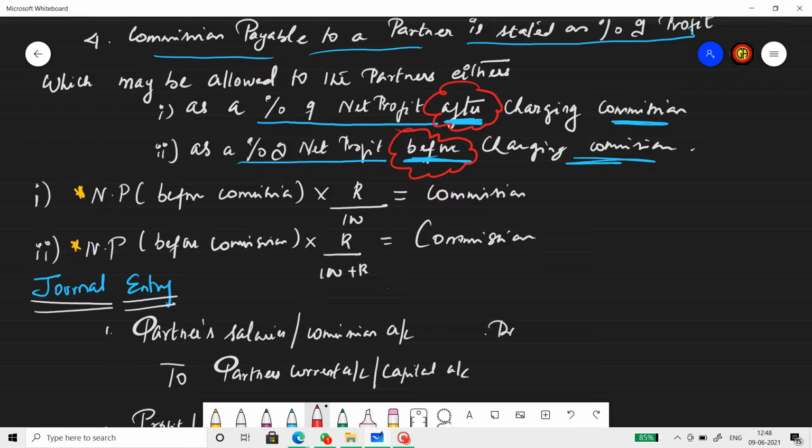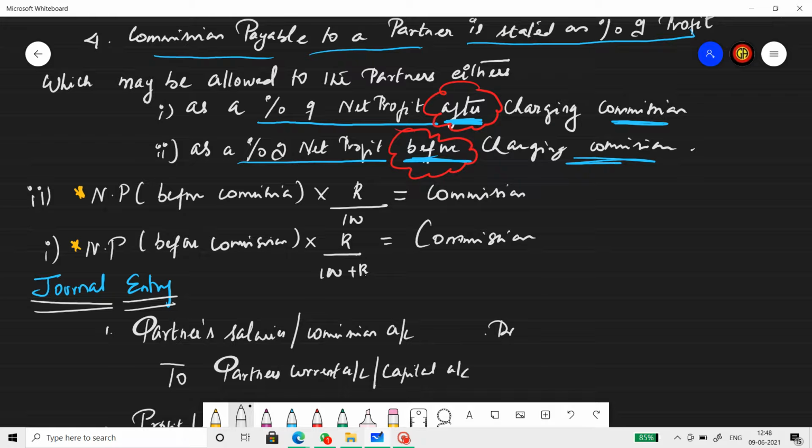Alright, what is the formula now? If they say calculate commission on the net profit after charging such commission, then the commission amount will be net profit before commission into rate by 100 plus rate.